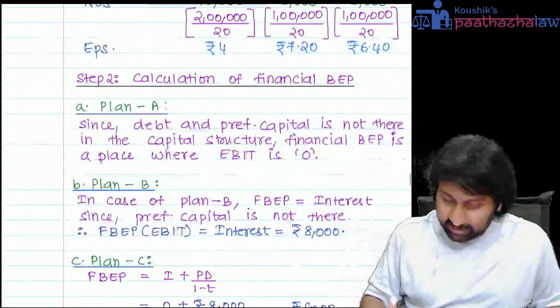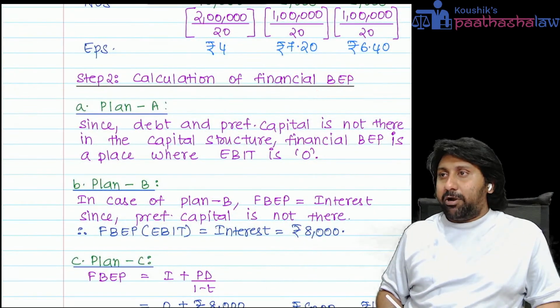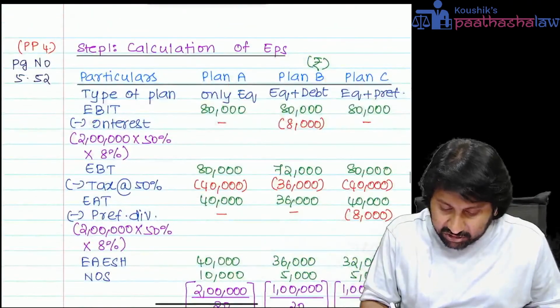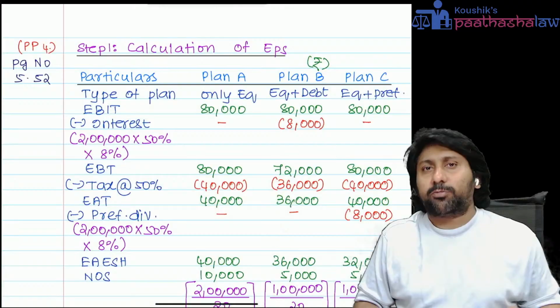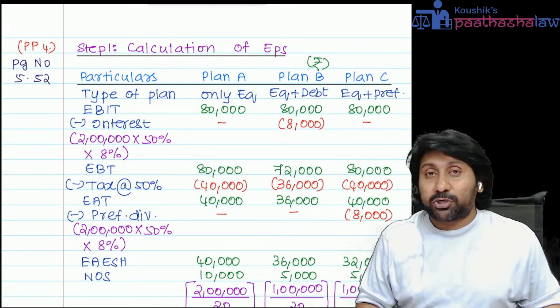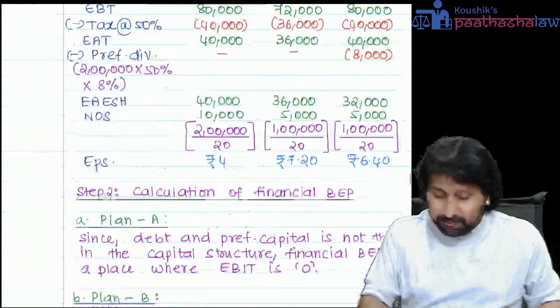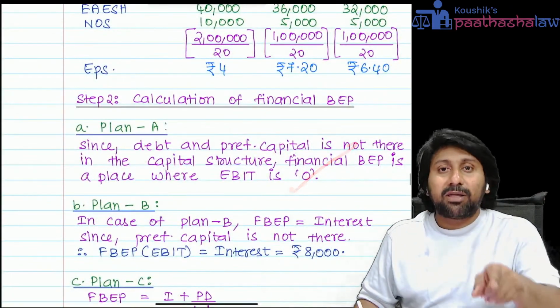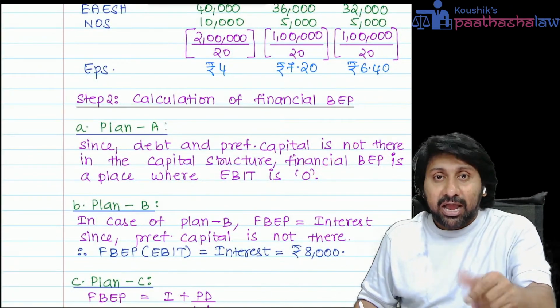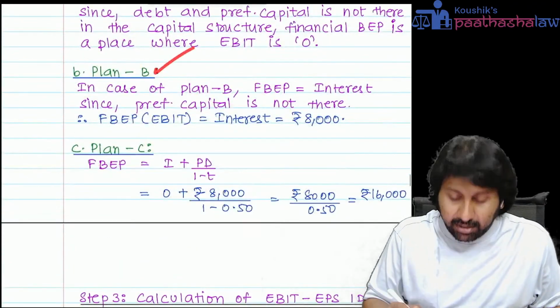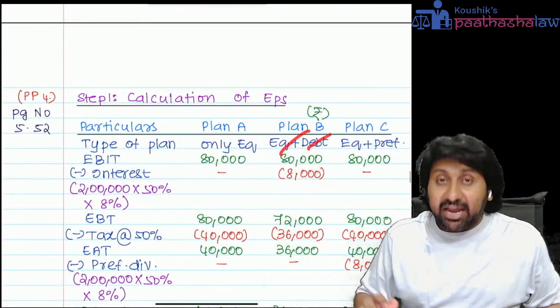Second question they will ask: financial break-even point. See, first option is what? Only equity option. Whenever only equity option comes, interest will not be there, preference dividend will not be there. So financial break-even point is zero, because the formula is I plus PD by 1 minus T. I not there, PD not there. Value will be zero. Plan B, what is it? Equity and debt.